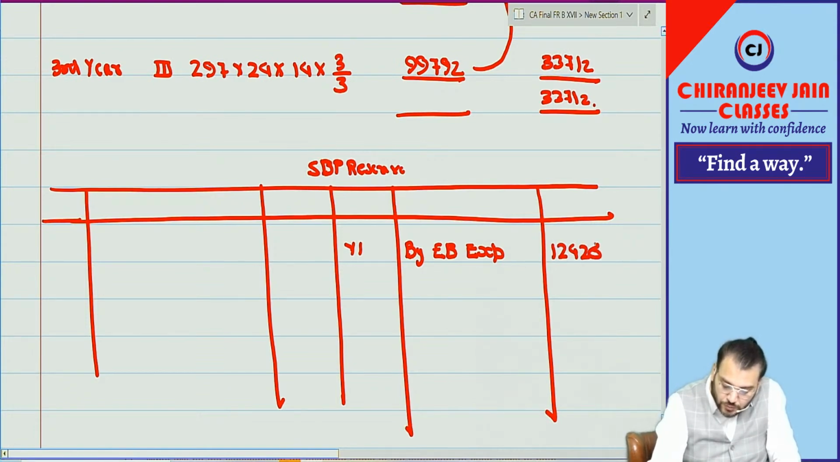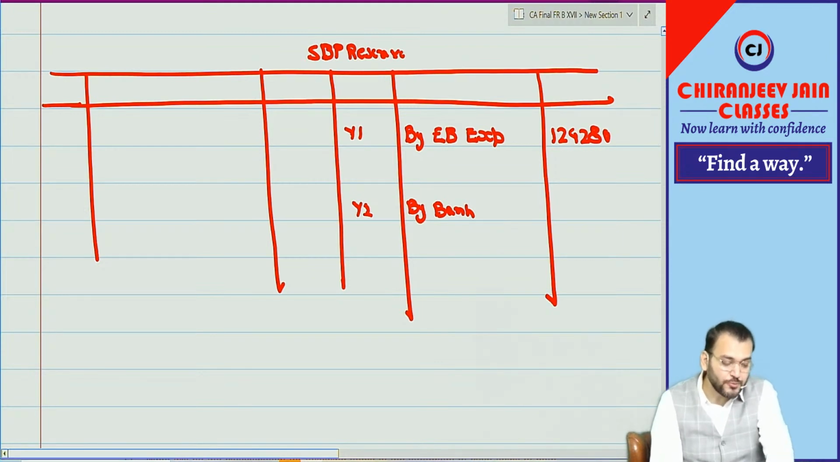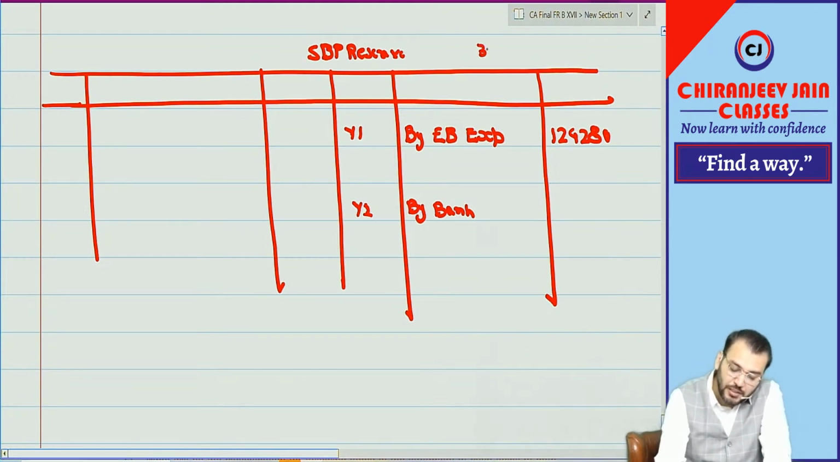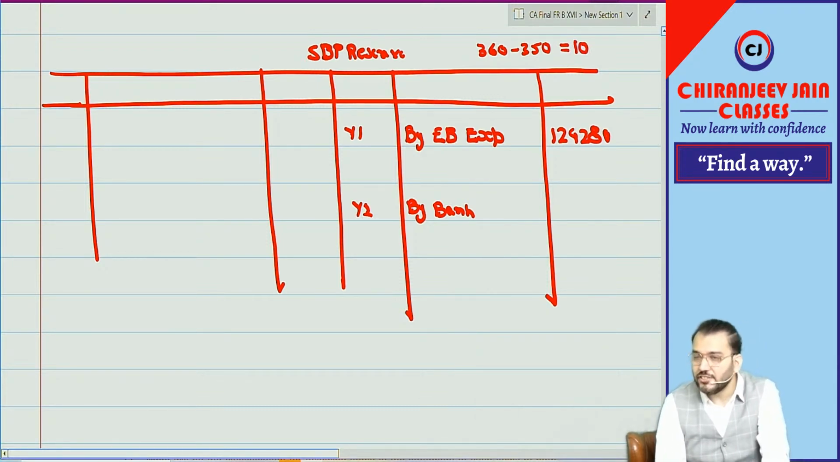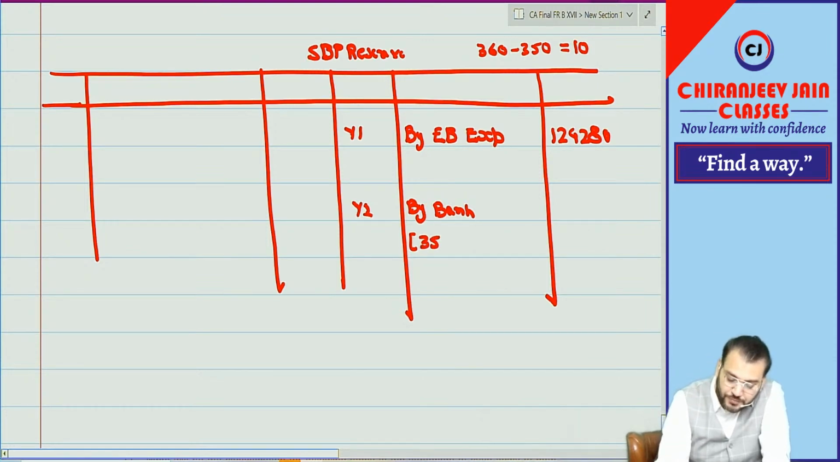124 to 80. Then can I say, because group 1 option will be exercised, so out of how many employees who vested the option? 350. 360 employees vested the option, but 350 employees exercised the option. Means 10 employees did not exercise the option. For those 10 employees it will be transferred to retained earnings. So how much exercise money will be received? For 350 employees, into how many shares?